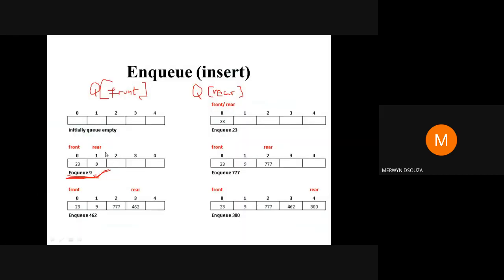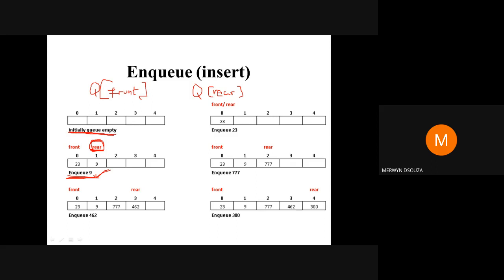So now, always remember, whenever you're doing an insert operation, you're going to only insert at the rear. You're going to do the insert operation only using this pointer, except in one case. That one case is when the queue is empty.